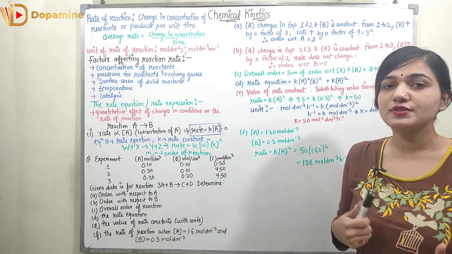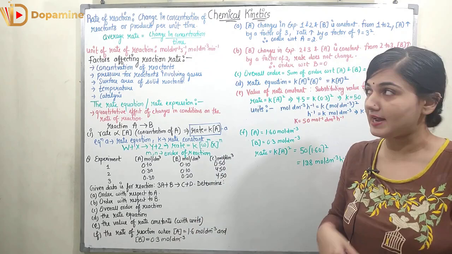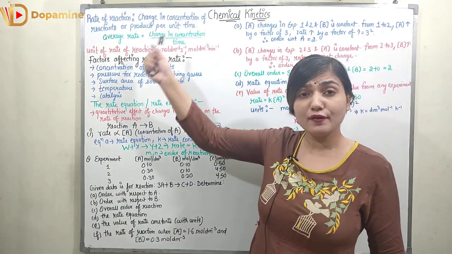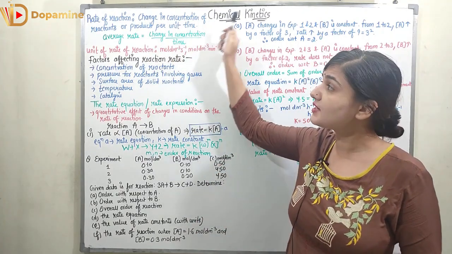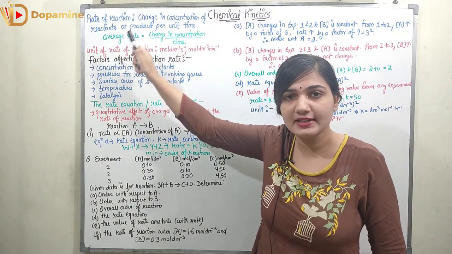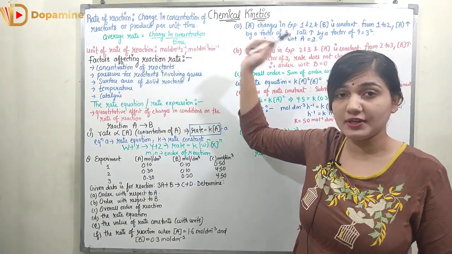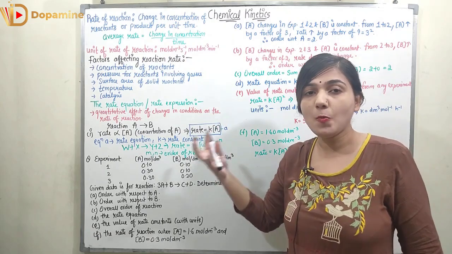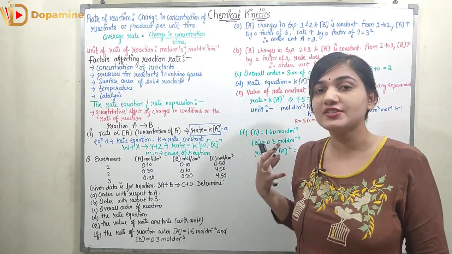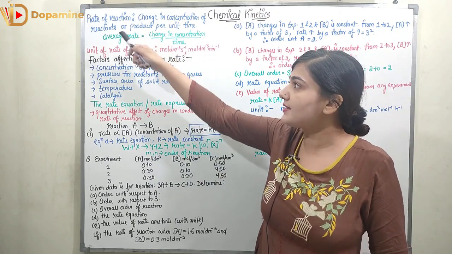So today we are going to start our discussion with the rate of reaction. What is the rate of reaction? Rate of reaction is the change in the concentration of either the reactants or the product per unit time. So we are seeing how much the reactant or the product is changing with respect to time. That is the rate of reaction.